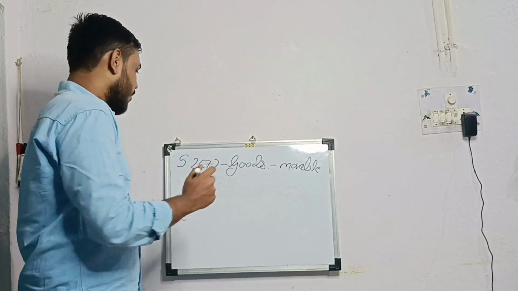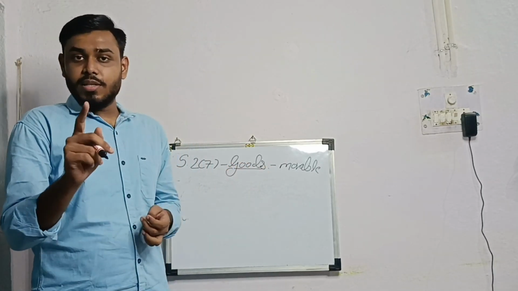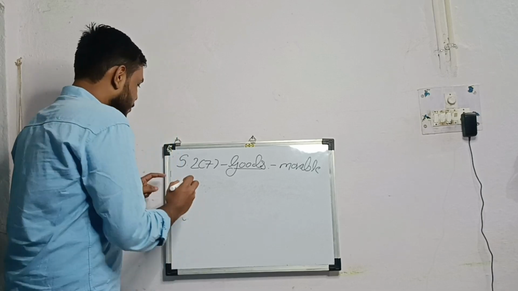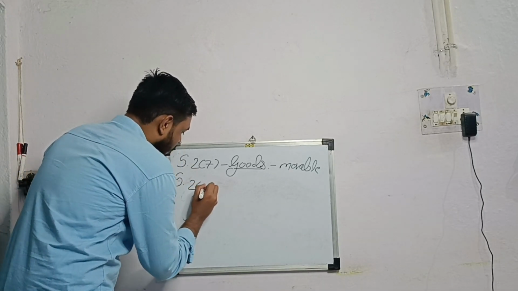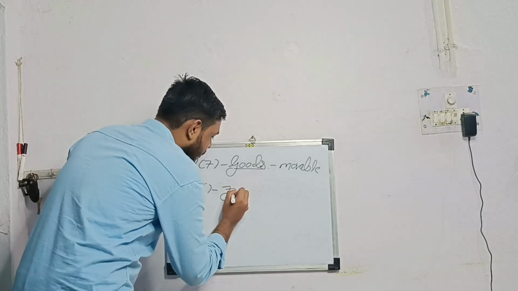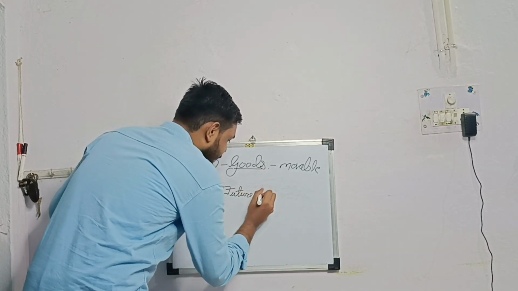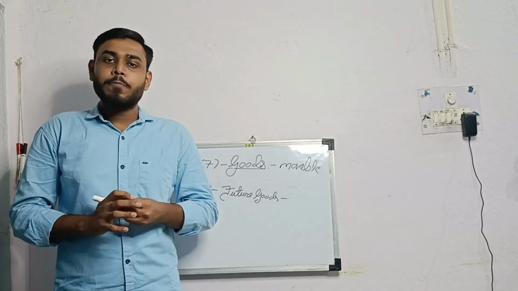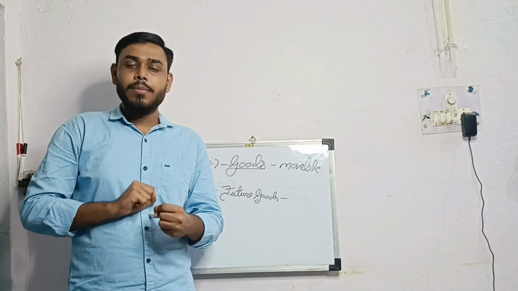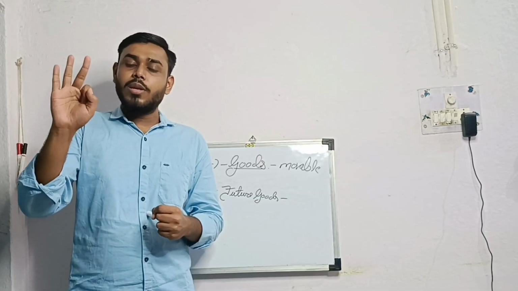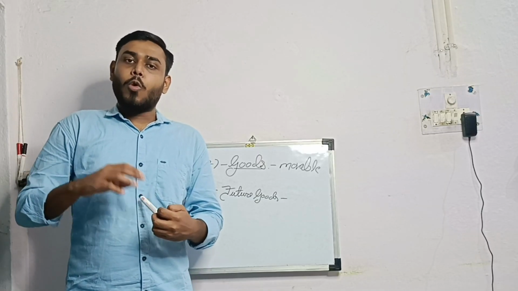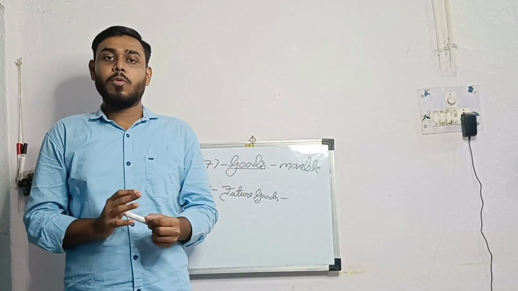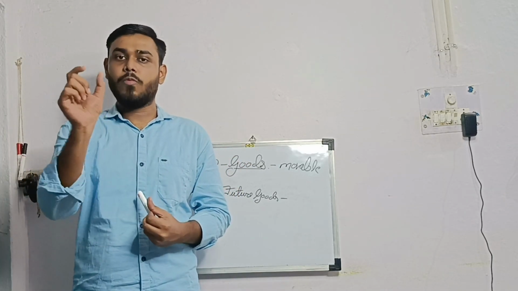So this is the definition of existing goods. But goods also include under it future goods. Section 2 clause 6 defines these future goods. Future goods are those goods which are going to be, number one, acquired, number two, manufactured, number three, produced by the seller after contract of sale. So this is the whole meaning of the act, Sale of Goods.